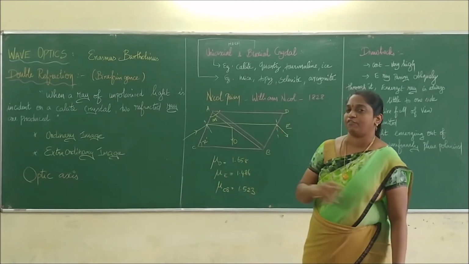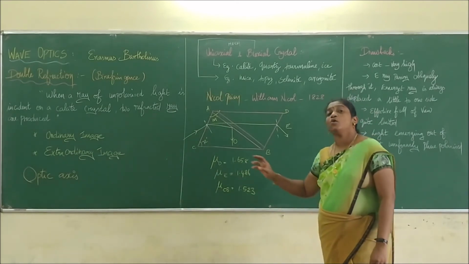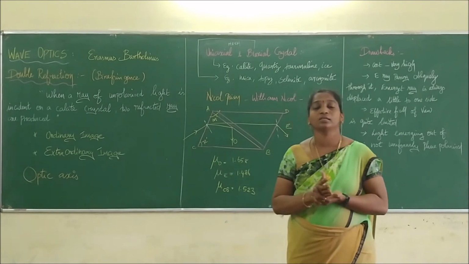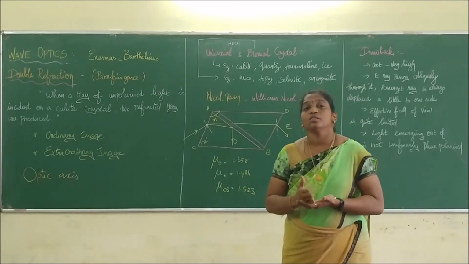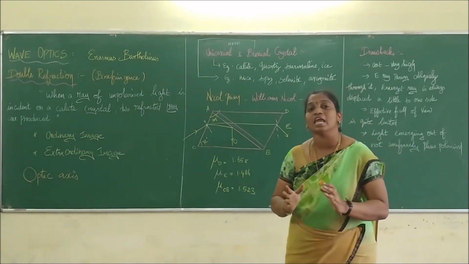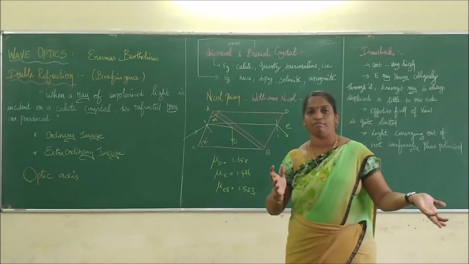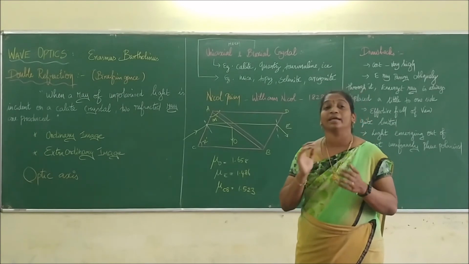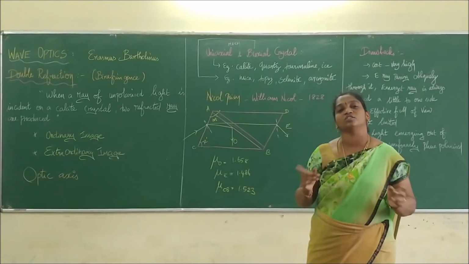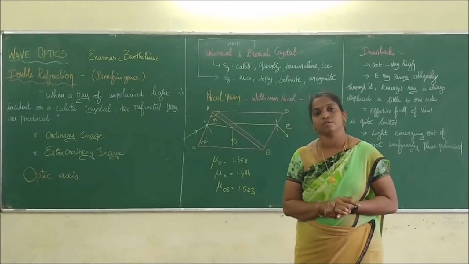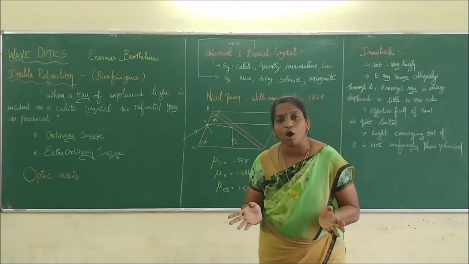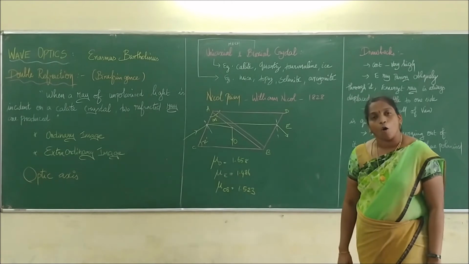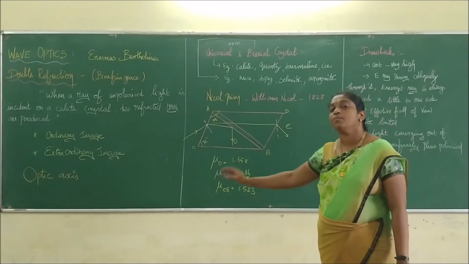We call that a double refraction. Right? Now we are going to name a topic called optic axis. This is an imaginary axis on the crystal at which both the rays will travel with the same velocity, both ordinary ray and extraordinary ray. Therefore, I can say that no double refraction takes place on the optic axis. So on the optic axis, no double refraction will take place. We call that the optic axis. So it is a very important question to know.